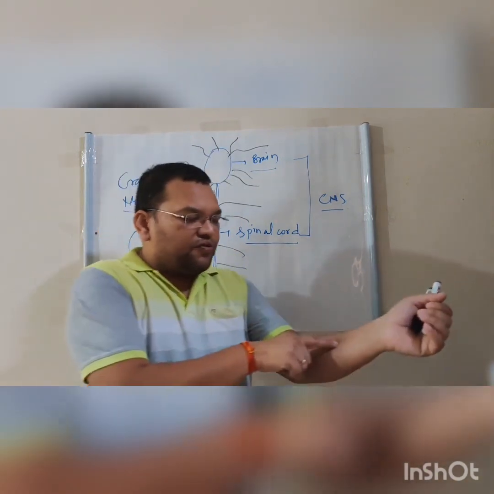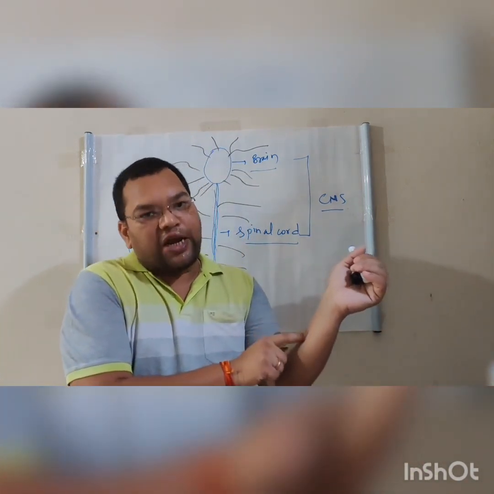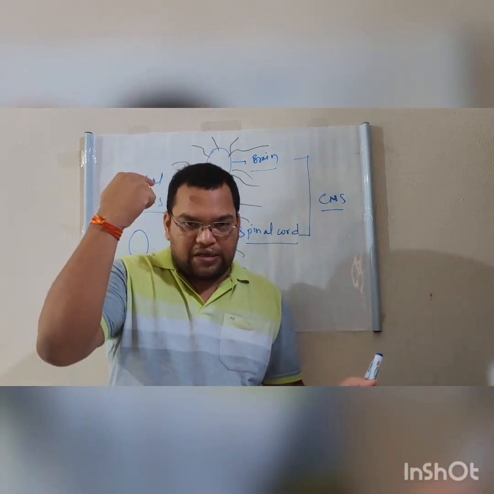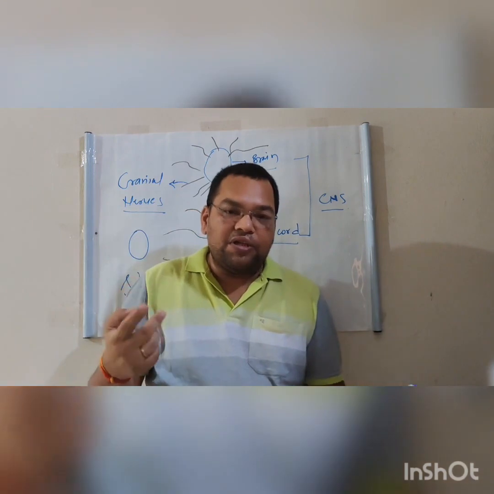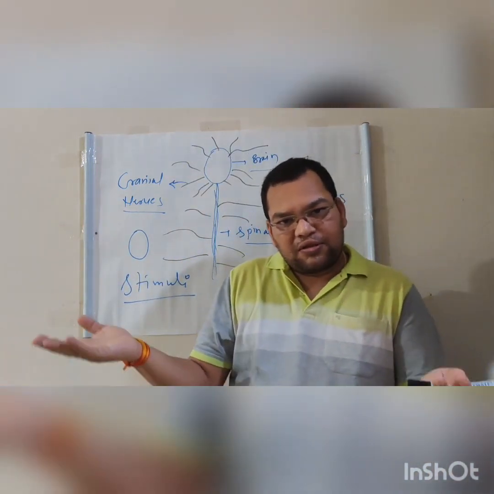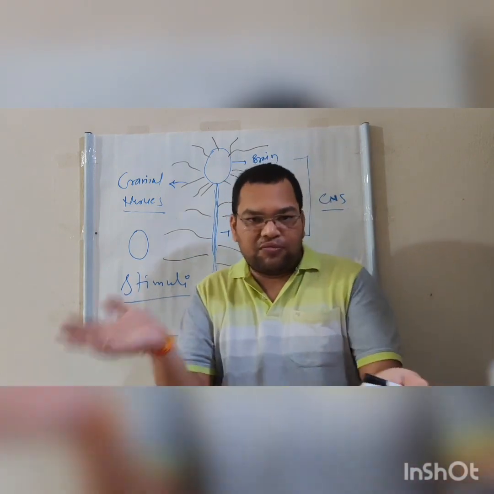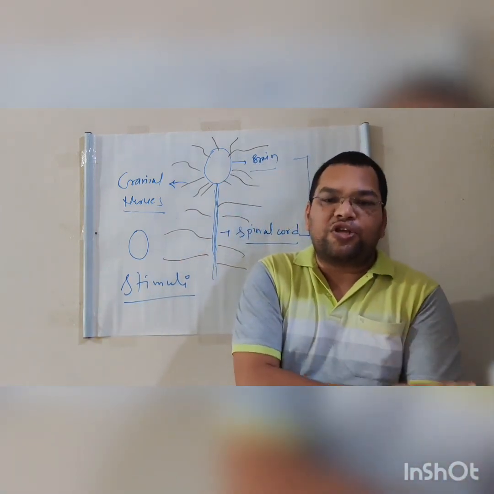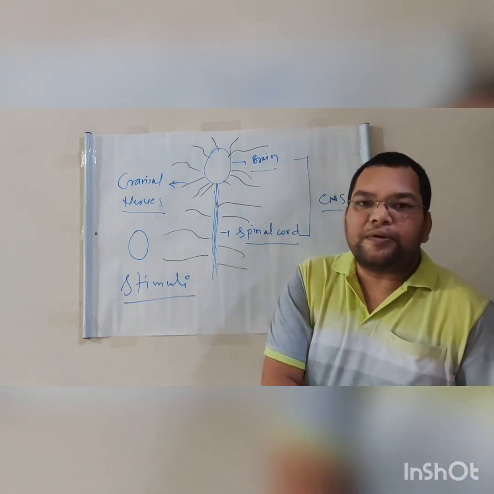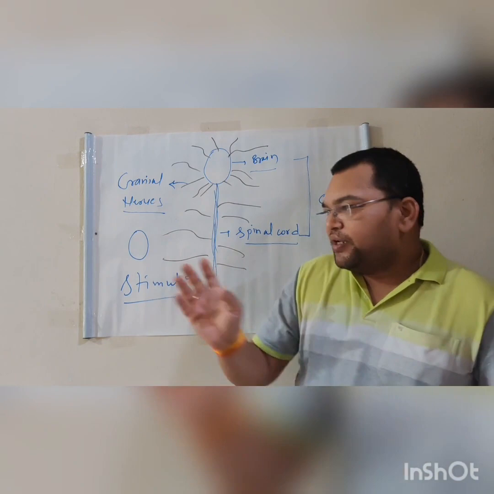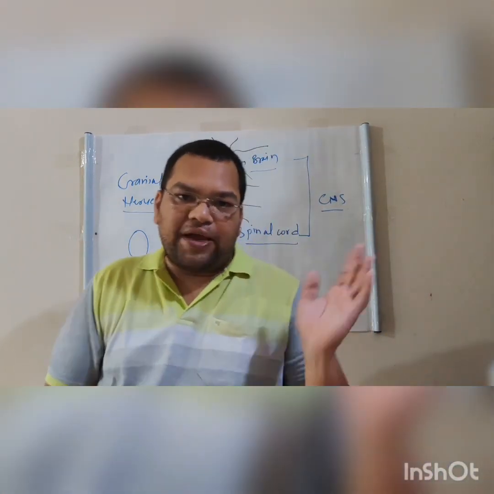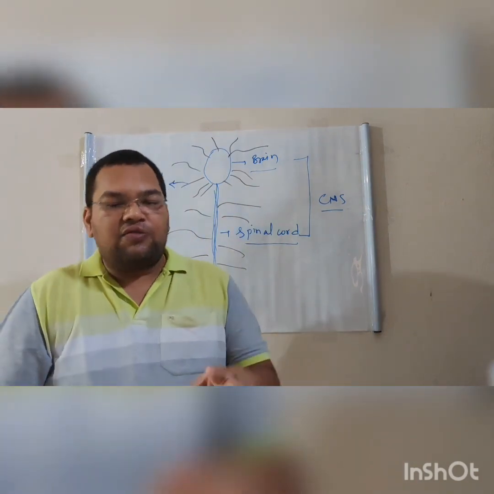For example, if a mosquito is biting me at this point, the message goes from here to the brain, and from the brain the message comes to this hand. The muscles perform the action like this, to kill the mosquito, to remove the mosquito from the hand if it is biting. If somebody is calling me from the backside, then what would happen?